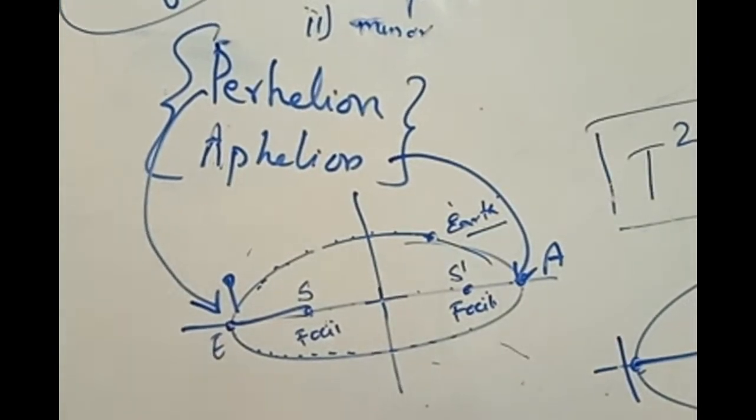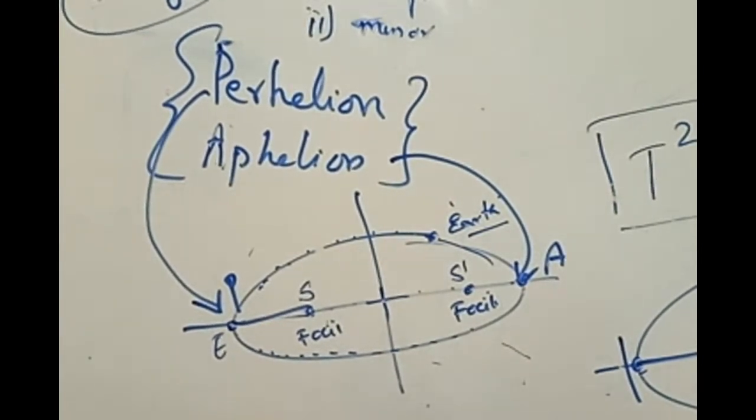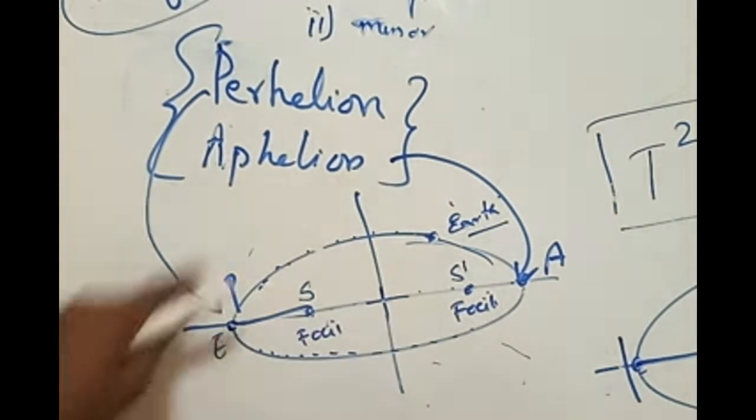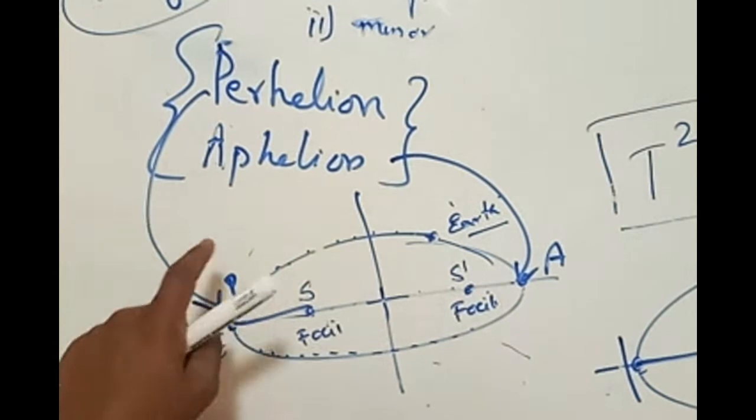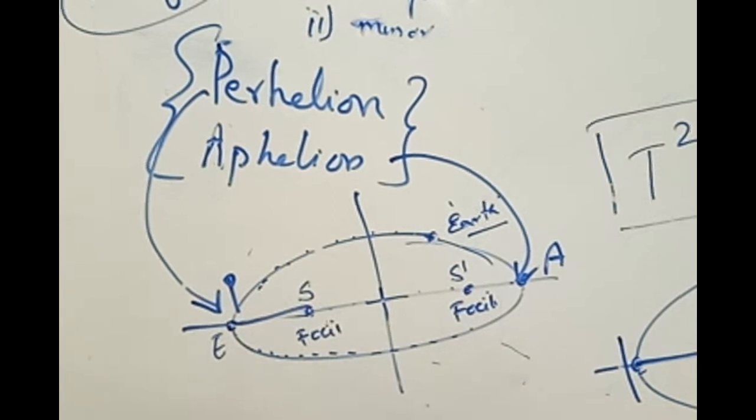Perihelion is the shortest length between the planet and the sun. There are many planets. Simple thing, I'm just telling it at a very slow rate. There are hundreds of planets revolving around the sun. First point, clear? When a planet is revolving around the sun, there is a situation for that planet to get to its closest distance to the sun. I'm supposing that planet to be the Earth.